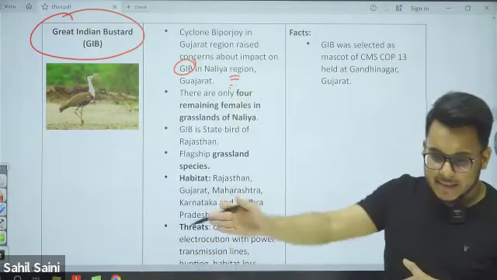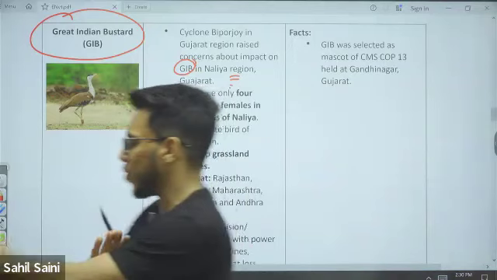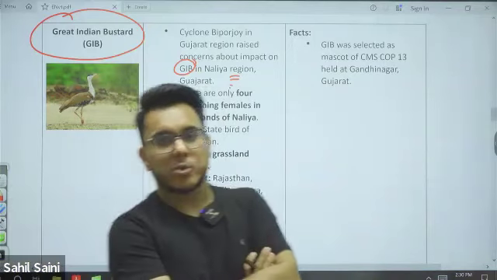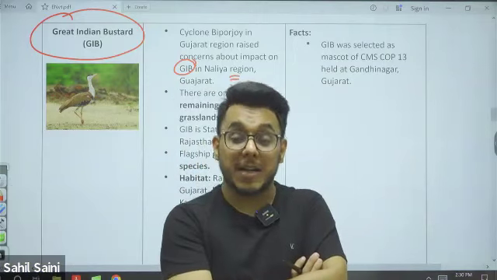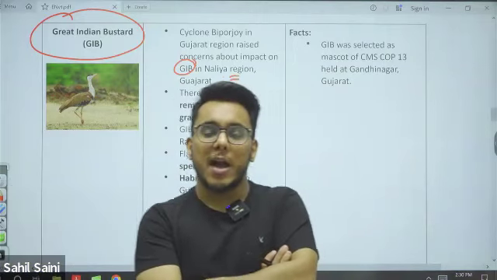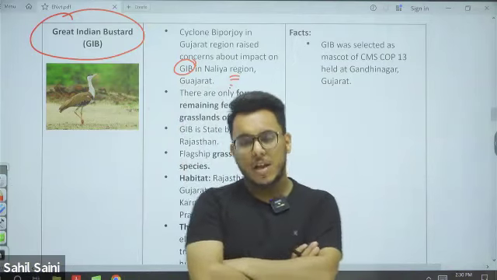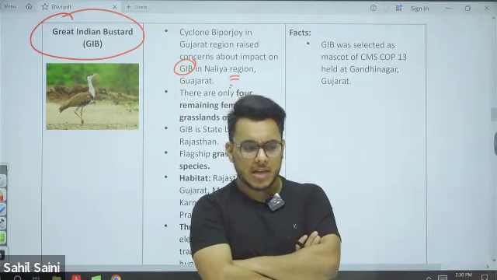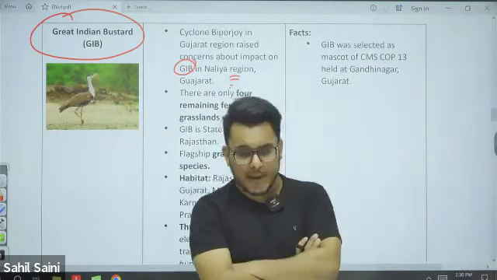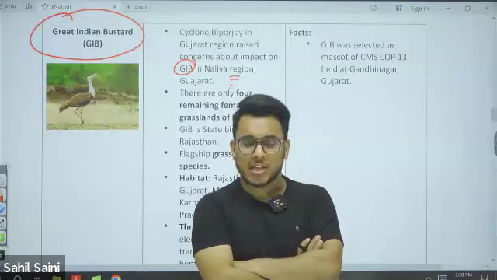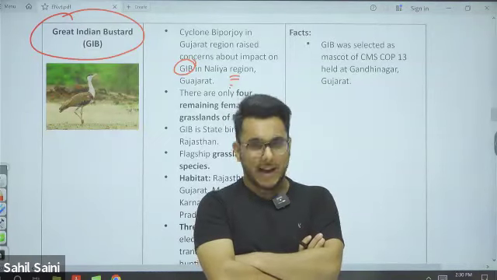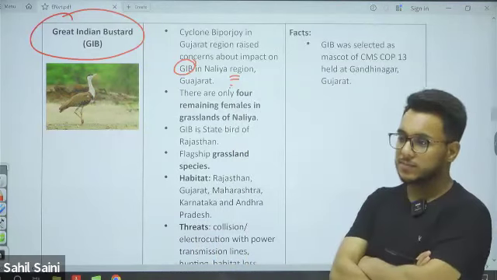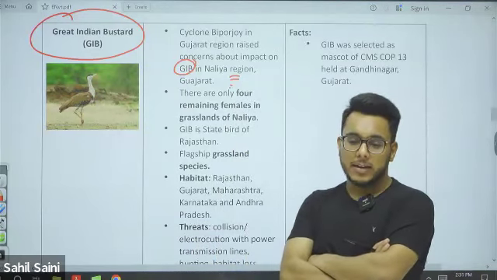One more thing, guys: if you are following the newspaper, you might have seen recently that the Supreme Court constituted an expert committee with respect to the conservation of the Great Indian Bustard. There was also an issue in the news that the Supreme Court said the right to be protected against climate change is a fundamental right. Why did the Supreme Court say that? In the case of the Great Indian Bustard.